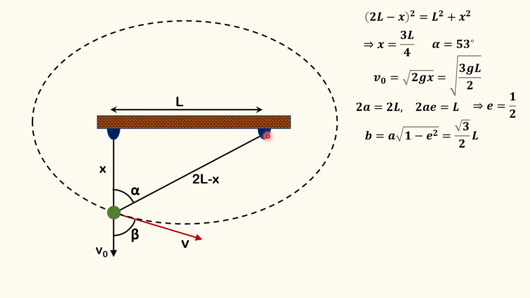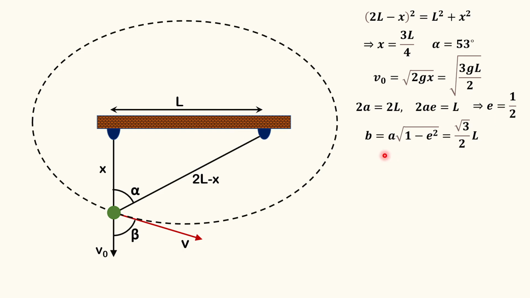These two fixed points, or pegs, are basically acting as the foci of this ellipse. And here is my coordinate origin. Upward direction is the y direction, rightward direction is the x direction. The sum of these two distances is equal to 2a. So 2a equals 2L, and of course the distance between the two foci is equal to 2c, which is given as L.